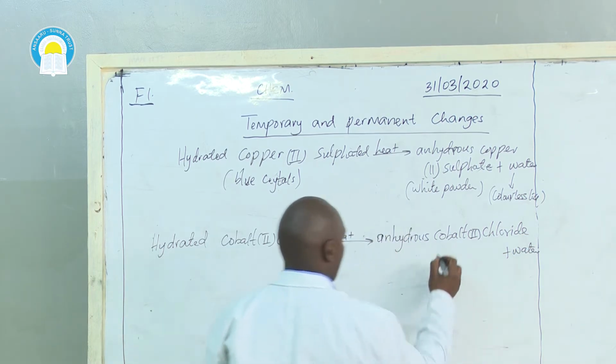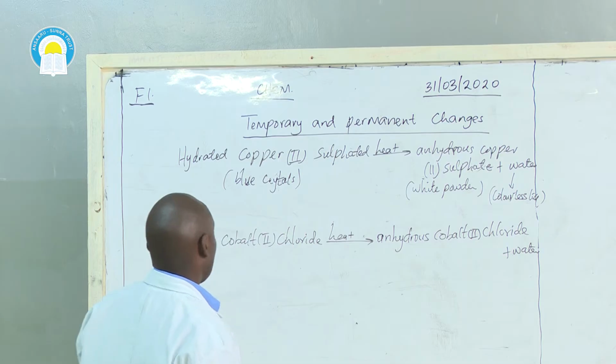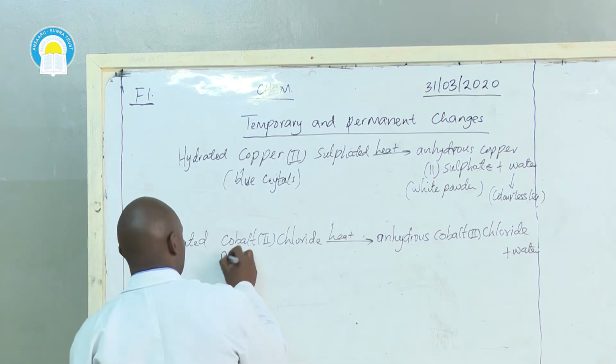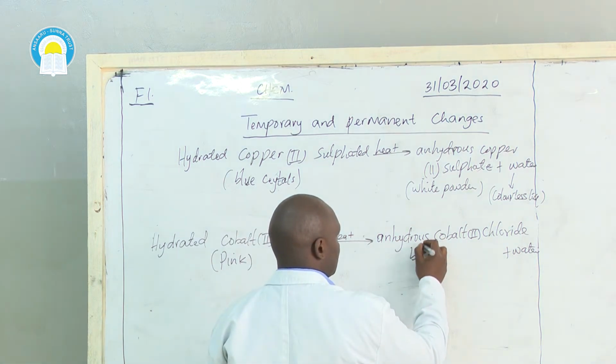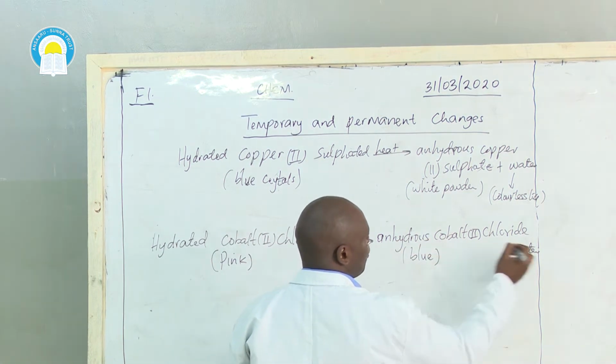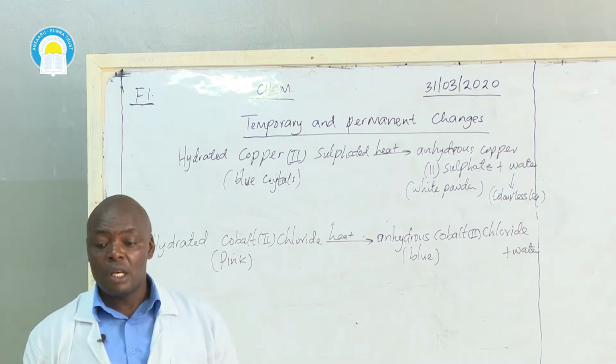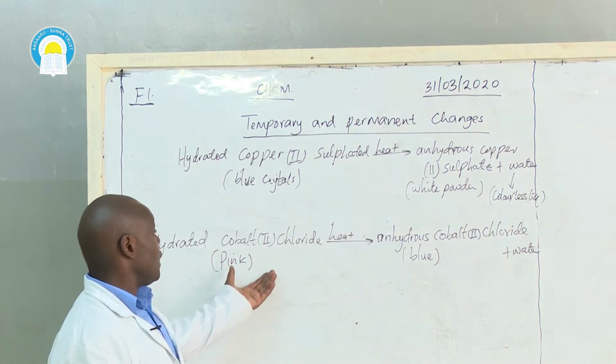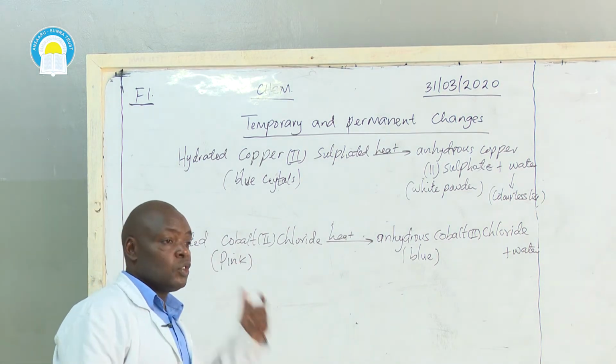Anhydrous means without water of crystallization. The hydrated one is pink and the anhydrous one is blue. Then, of course, water is a colorless liquid. So this one is a temporary chemical change.